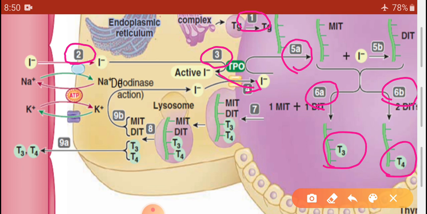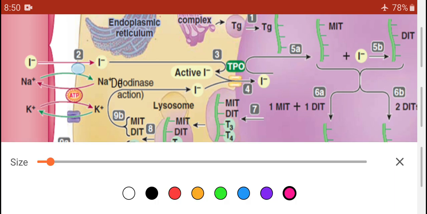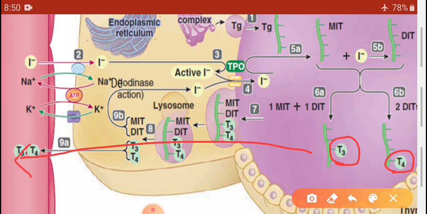Now after formation of T3 and T4, the next step is their transport or secretion into the blood. So how will this happen?